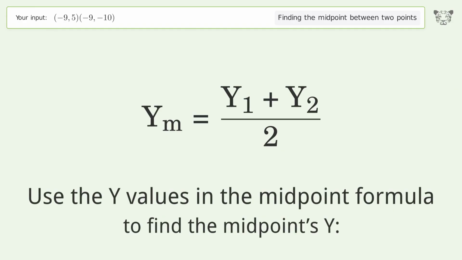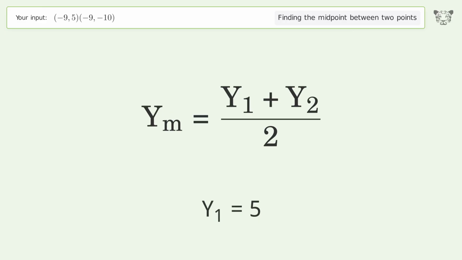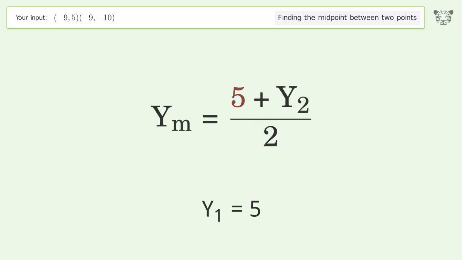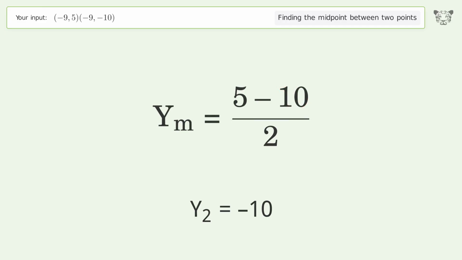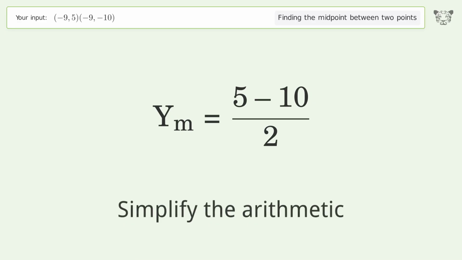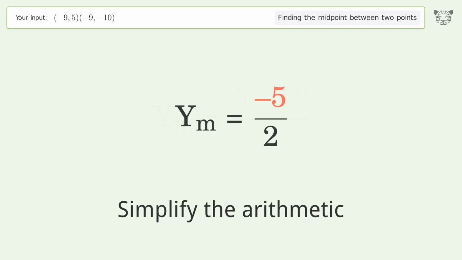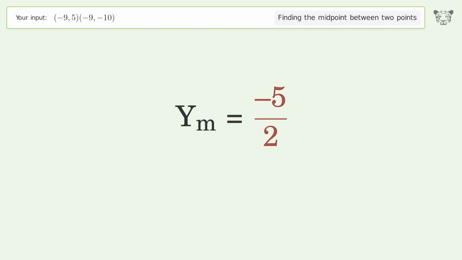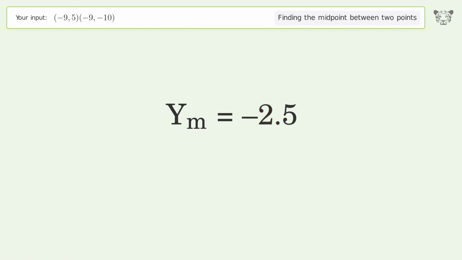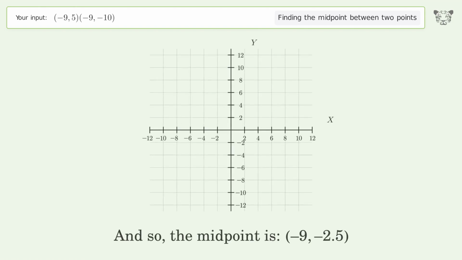Use the y values in the midpoint formula to find the midpoint's y. y1 equals 5. y2 equals -10. Simplify the arithmetic. And so, the midpoint is -9, -2.5.